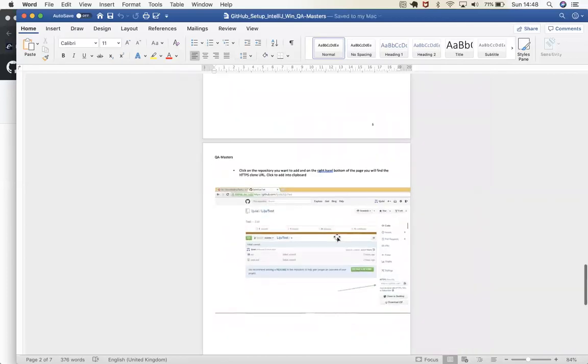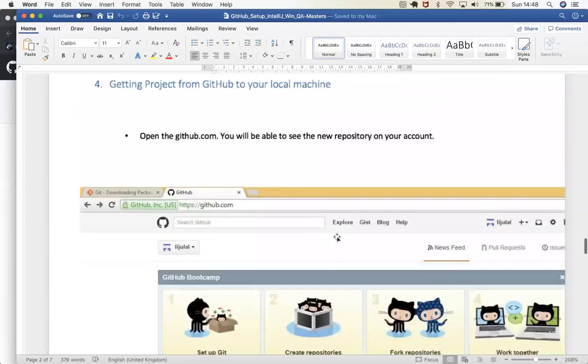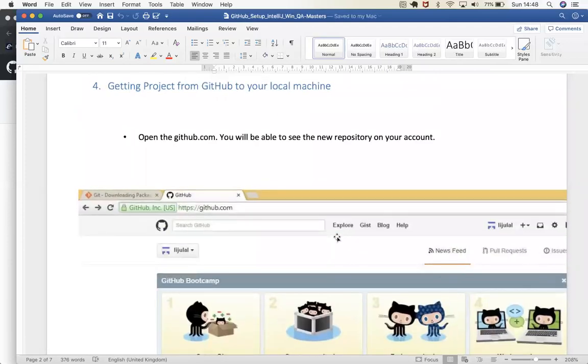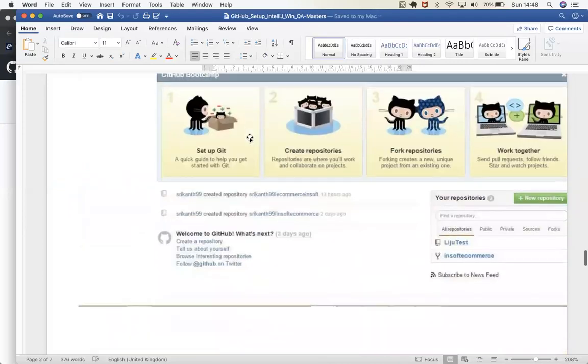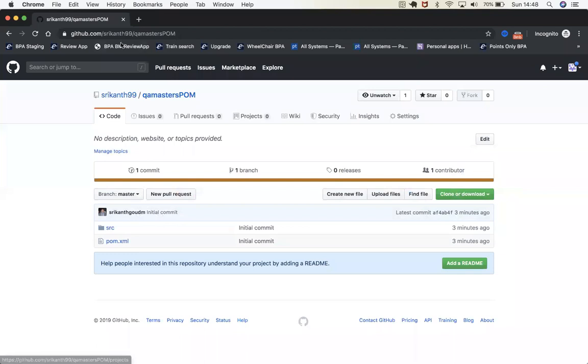So now, how to get the project from an existing project. Getting a project from GitHub to your account. For that, first you will open github.com. You will be able to see the new repository on your account basically. Or I'll be sending this URL to you. Then when you open it, it will come up for you. It will be public, so you can access it.